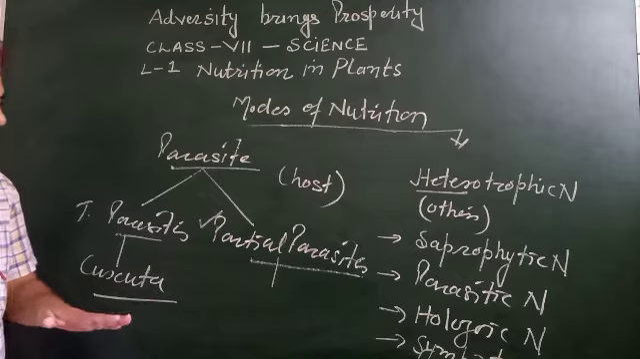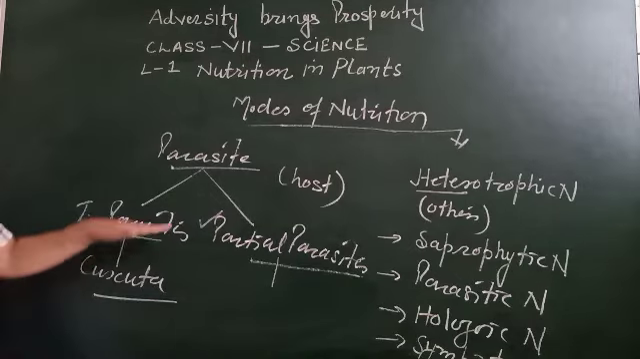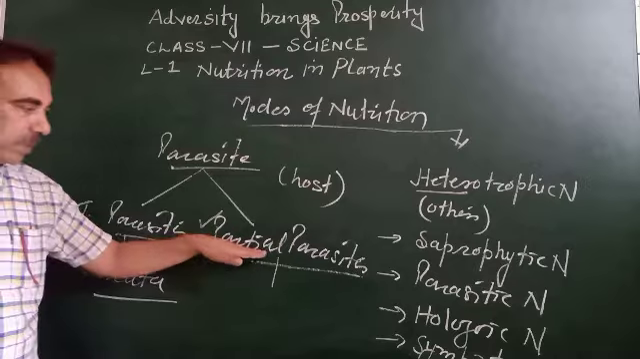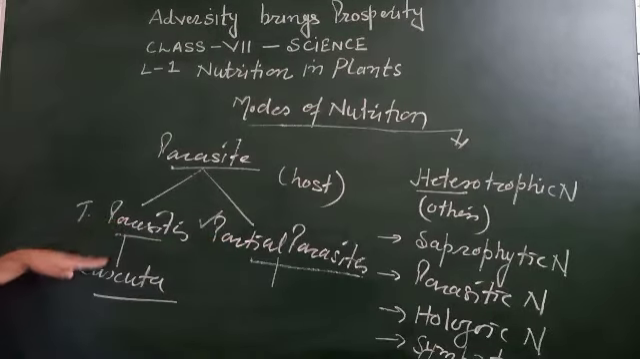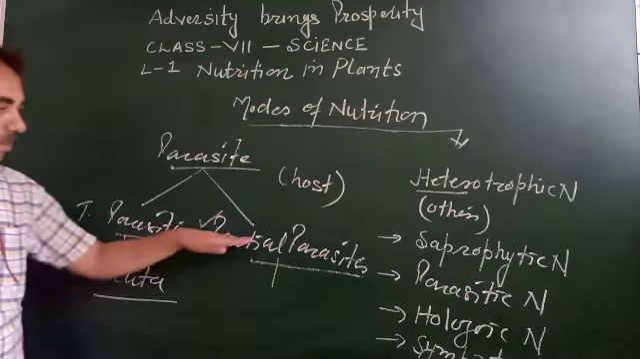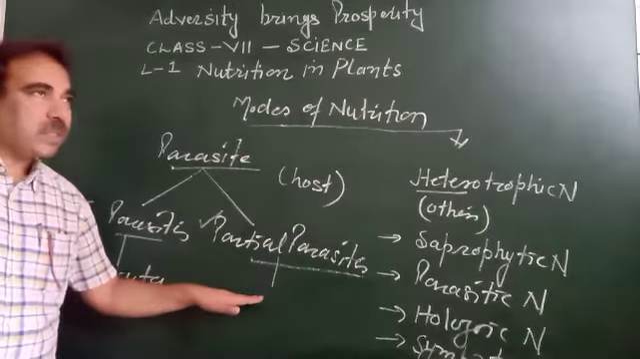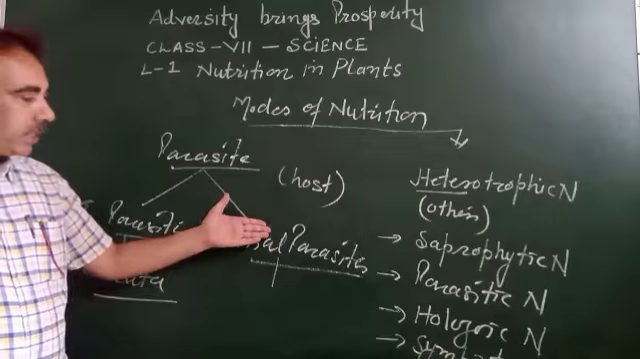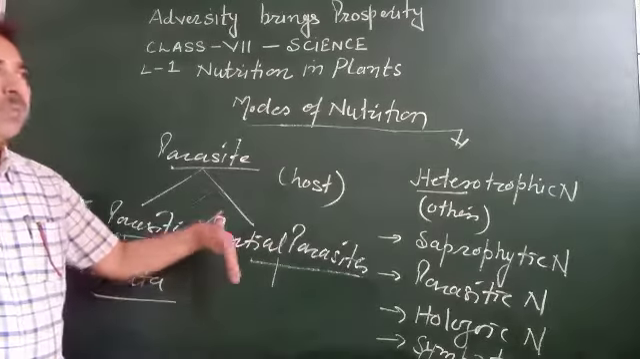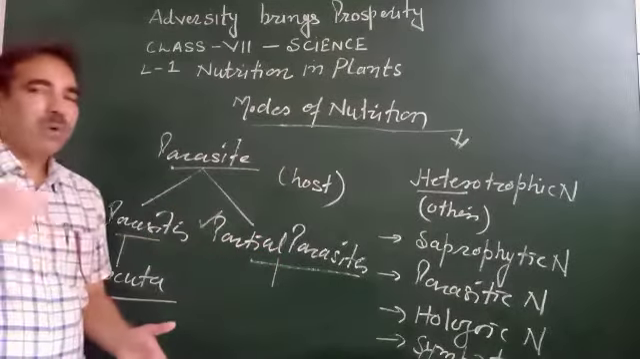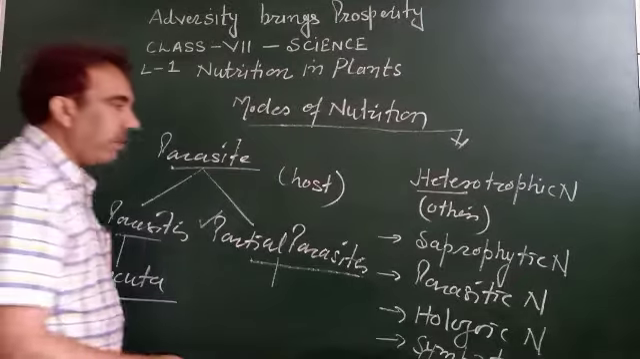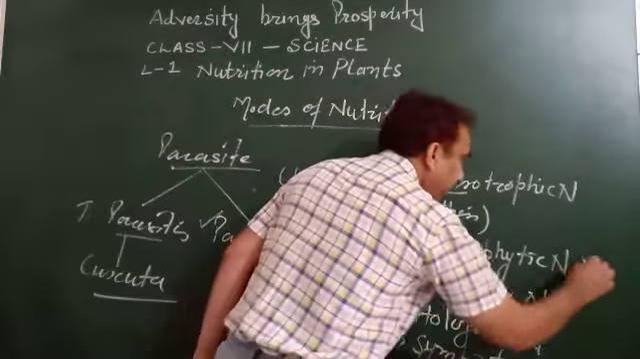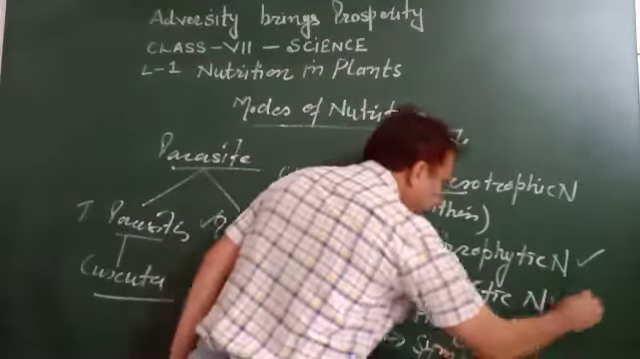I think it is very clear that parasites are of two types, total parasites and partial parasites. An example of a total parasite is Cuscuta. An example of a partial parasite is sandalwood, roots of sandalwood you can say, and they can make their food, but they depend on their host for water and minerals. So we have completed saprophytic nutrition and parasitic nutrition.